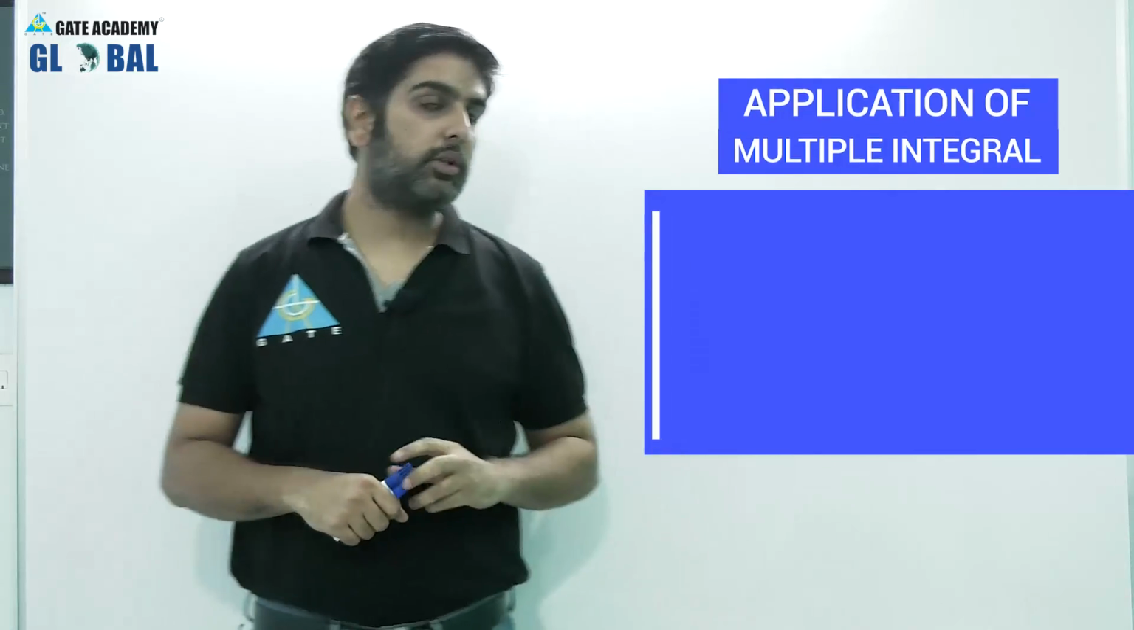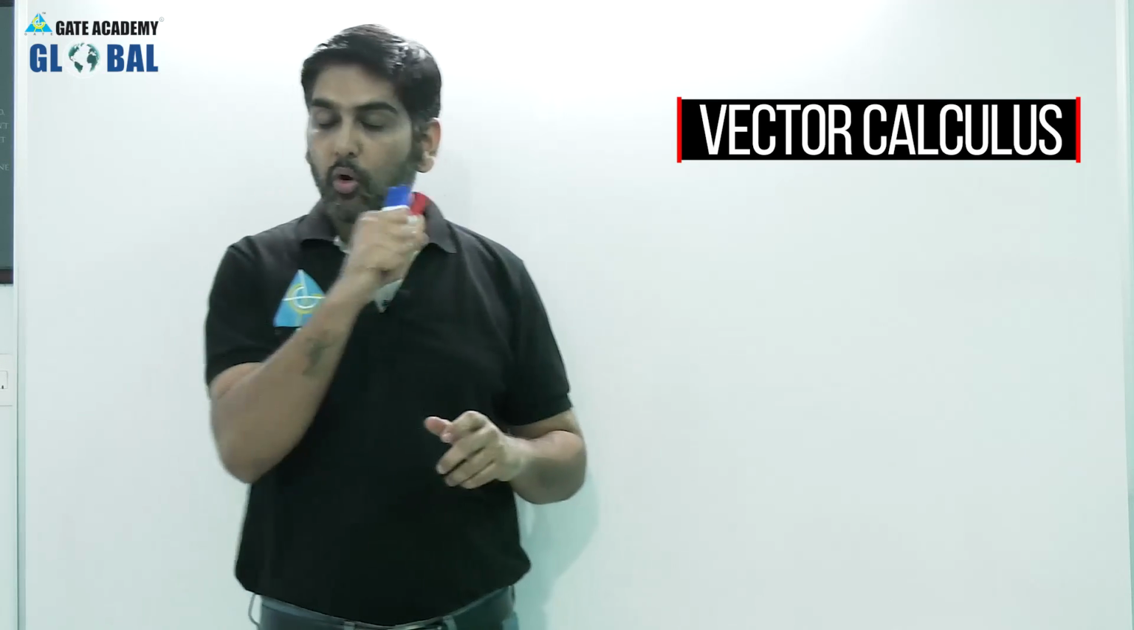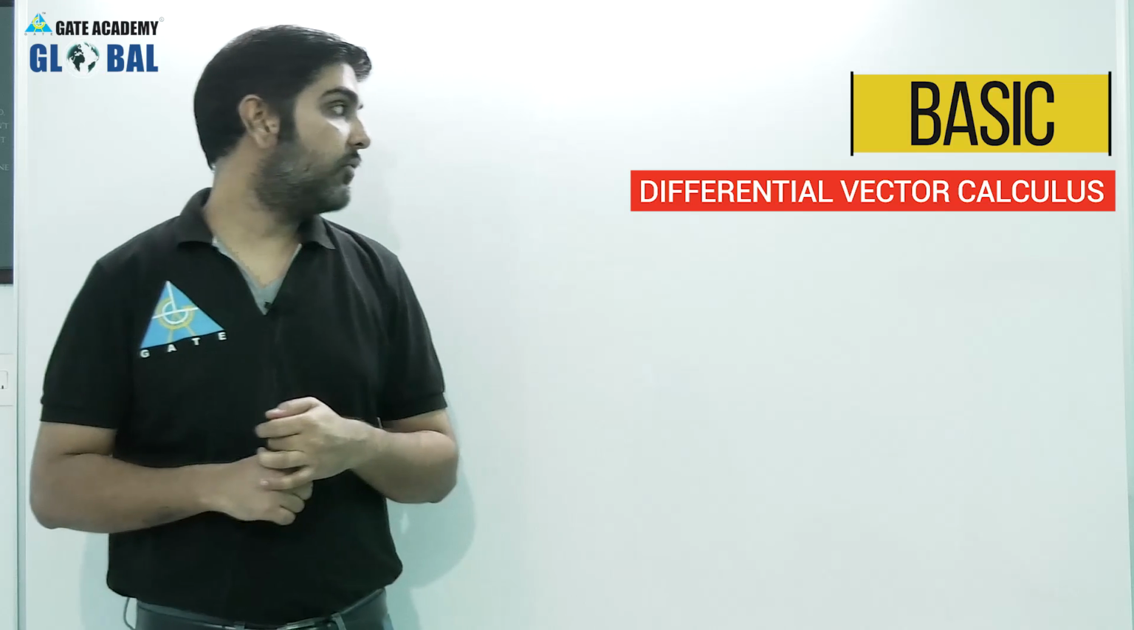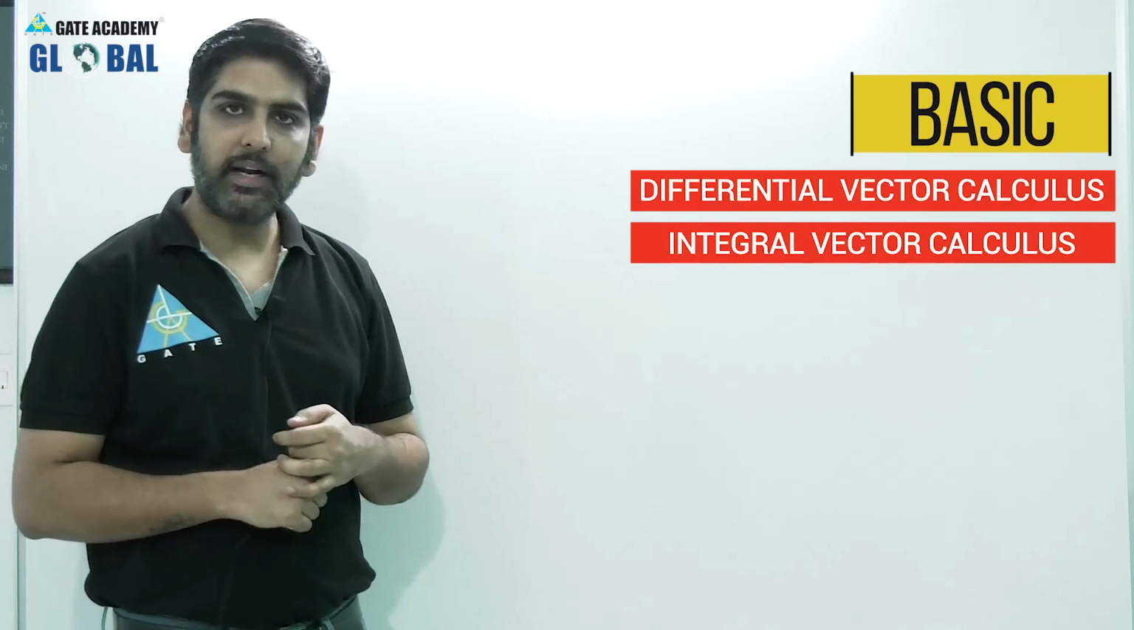Then number fourth is vector calculus. Vector calculus, my dear students, is really important for our GATE examination, for all the branches. I'm saying for all the branches, right? So vector calculus is important. First, in vector calculus we have again three parts. The very first part is basic. The number two is differential vector calculus. And the number three is integral vector calculus.